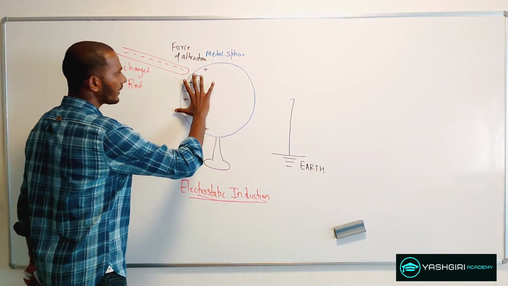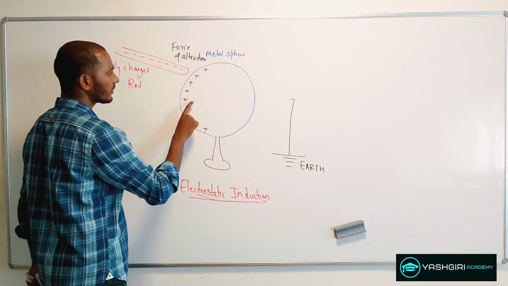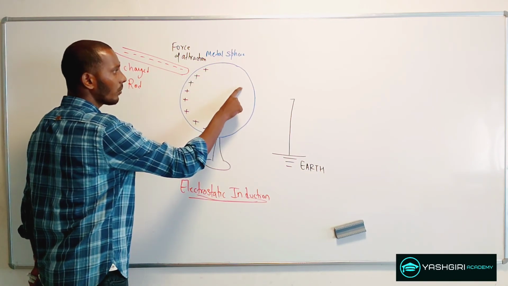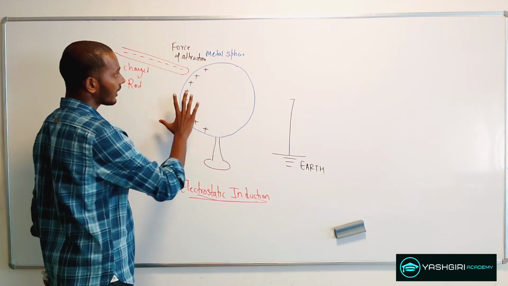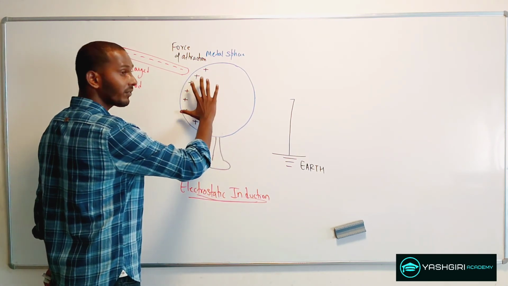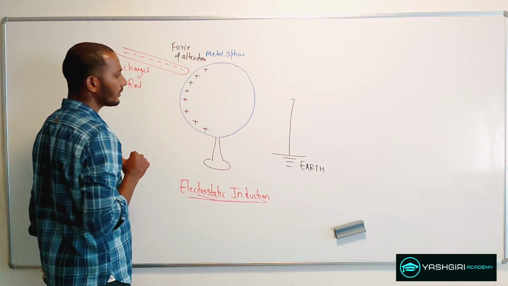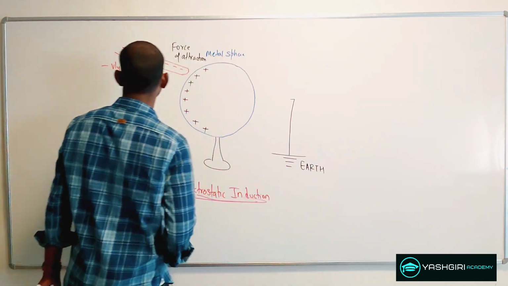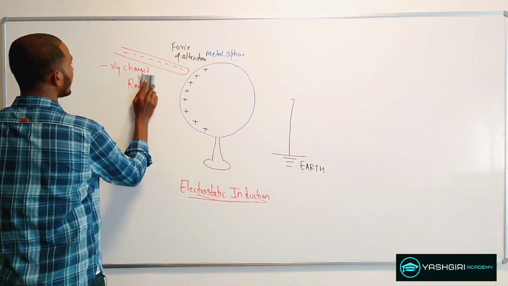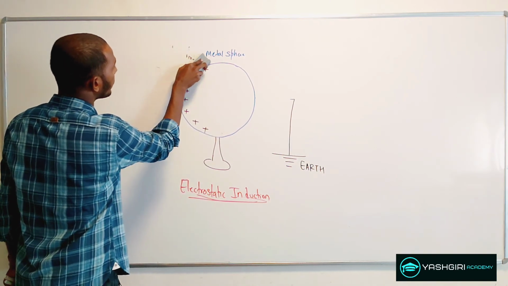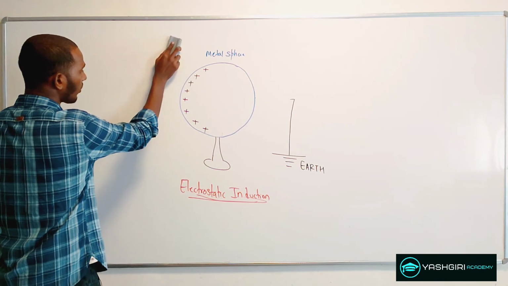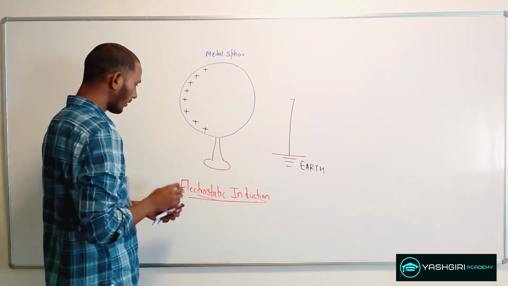Right now, if you see, this metal sphere no longer has a negative charge; it's all positive charges. Now if I want to make these charges uniformly distributed on this metal sphere, what I have to do is take the negatively charged rod away from here. When you take out the negatively charged rod, there will be no force of attraction.